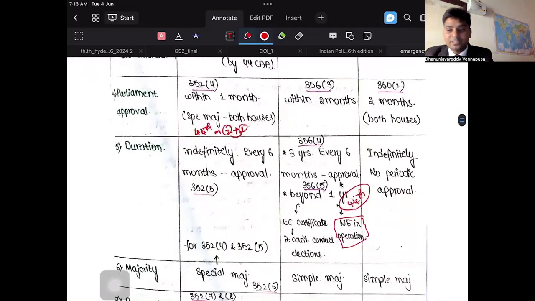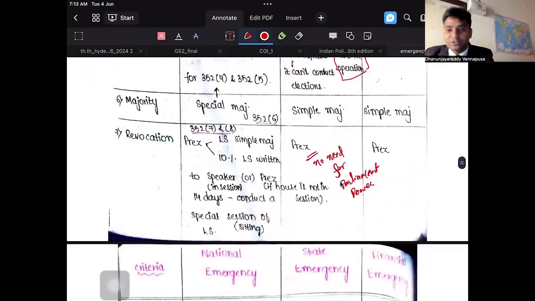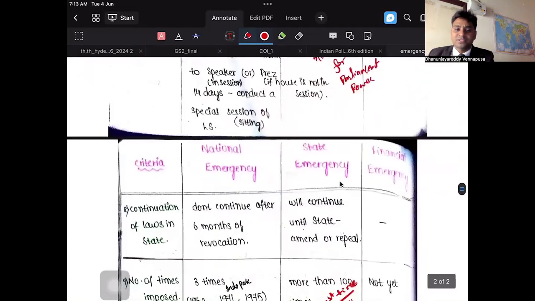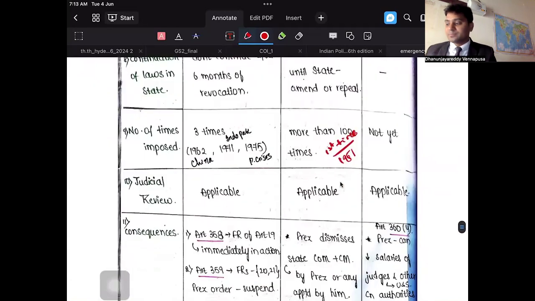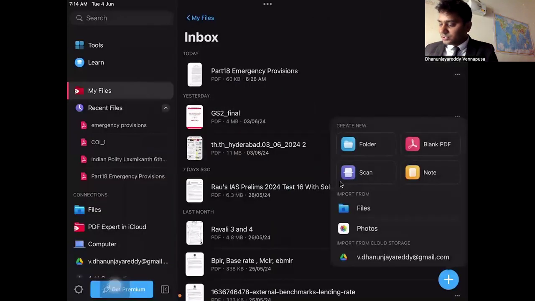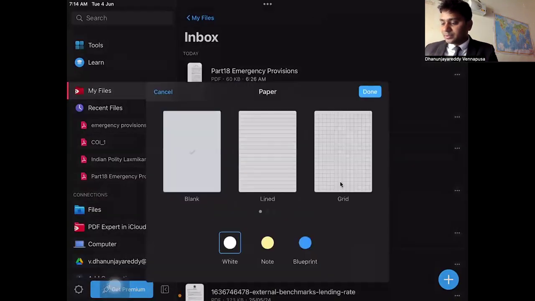or special majority. Next is what is the duration of its application, and then how to revoke it once it has been imposed, the number of times it is imposed, whether judicial review is possible, and what are the consequences. So remember this in a simple manner. No need to remember too much. In a simple manner, you can remember this.